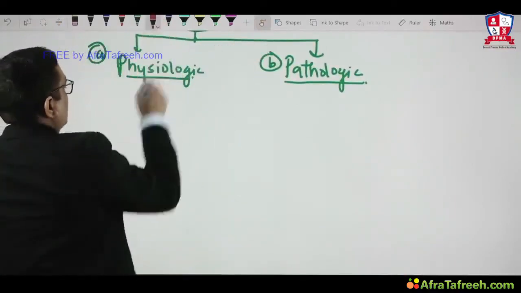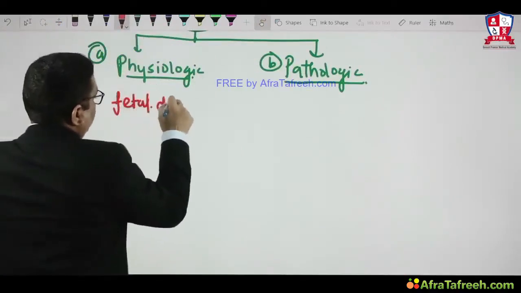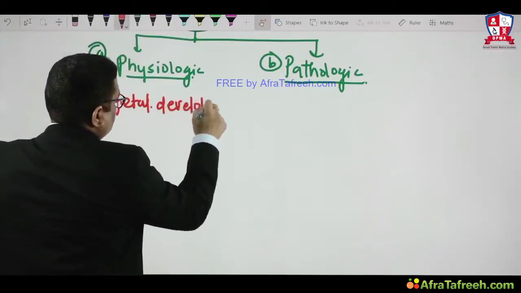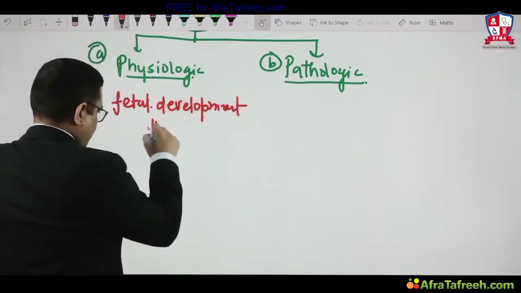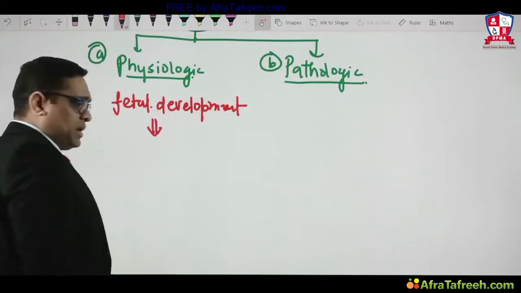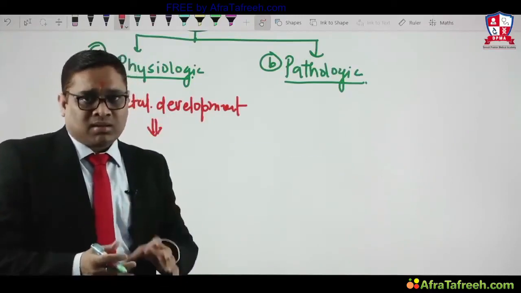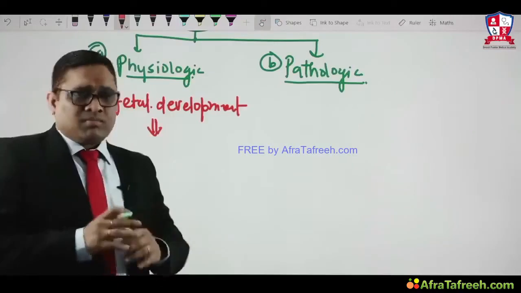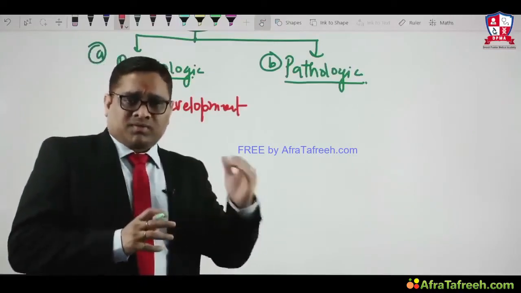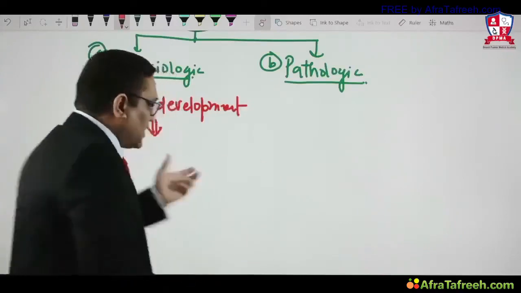Physiologic atrophy example is fetal development. During fetal development, there will be loss of notochord and thyroglossal duct. The thyroglossal duct and notochord are present during fetal development, but due to atrophy they slowly atrophy during embryogenesis and will not appear, right?